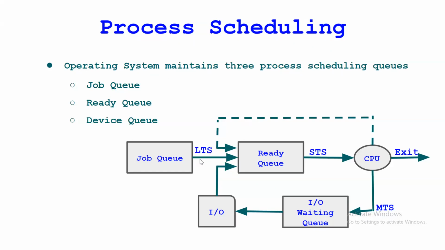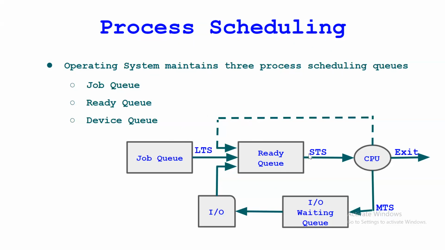What does the long term scheduler do? Whatever processes are in the job queue, it takes from the job queue to the ready queue for execution. So this is the task of the long-term scheduler. It takes the process from the job queue to the ready queue, right? Getting this? This is the function of the LTS, the long-term scheduler.